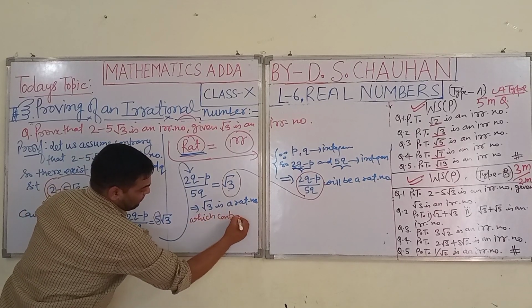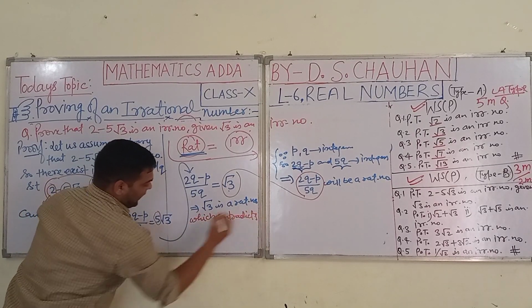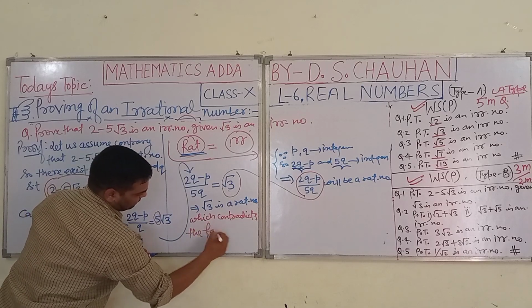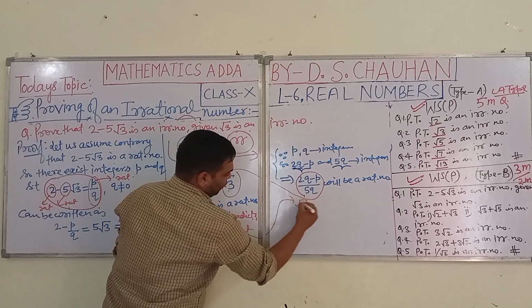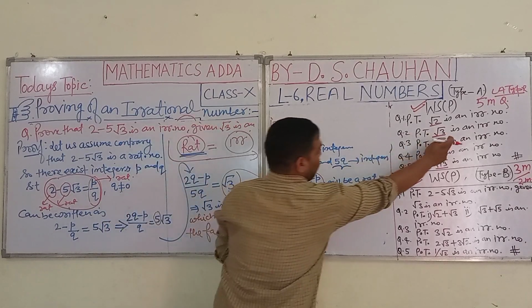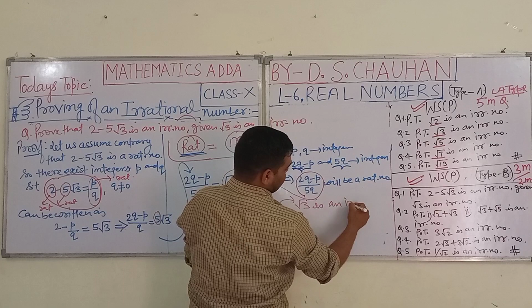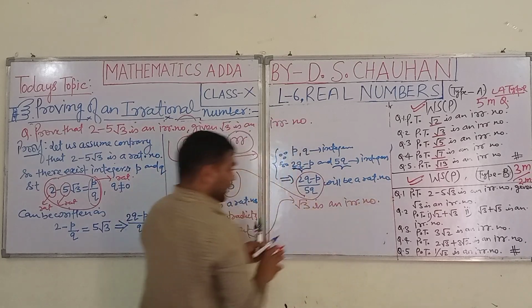which contradicts the fact that under root 3 is an irrational number.